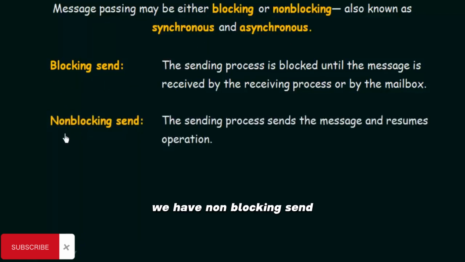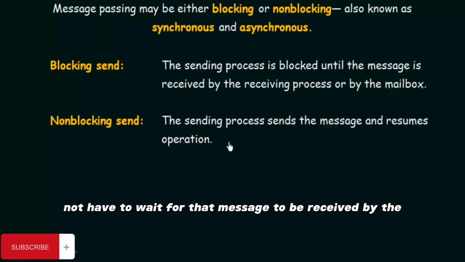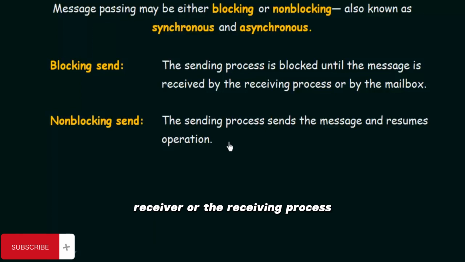Now coming to the next, we have non-blocking send. In this non-blocking send, the sending process sends the message and resumes operation. Unlike the blocking send, the sending process sends the message, and it does not have to wait for that message to be received by the receiving process. Its only job is to send the message, and as soon as the message is sent, it can resume operation.